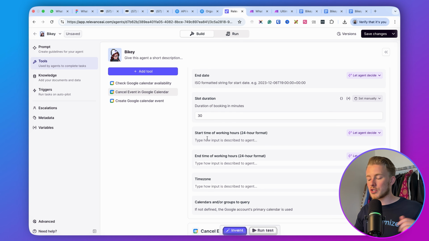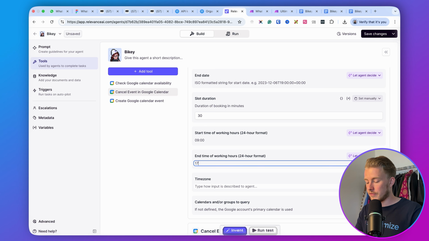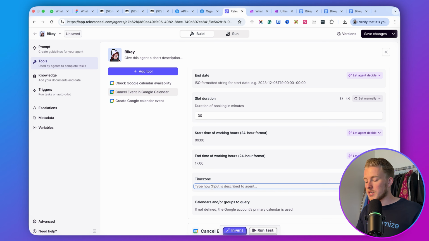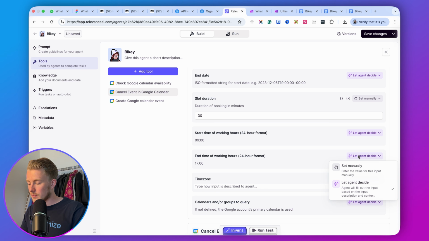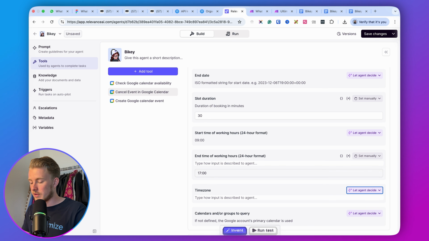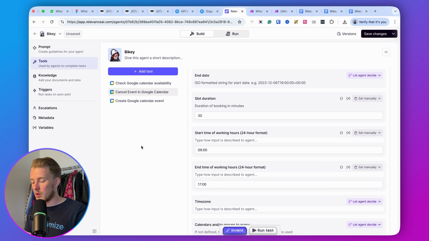Then you can also set the start time and the end time. So Bikey is open every day from 9 to 5. So here I set 9 and here I set 5. And of course, we're also working in a certain time zone. So in this case, I would just go with my own time zone. Oh, we need to set this manually. And then this is 5 o'clock, and this is 9 o'clock. So it's always between 9 and 5.